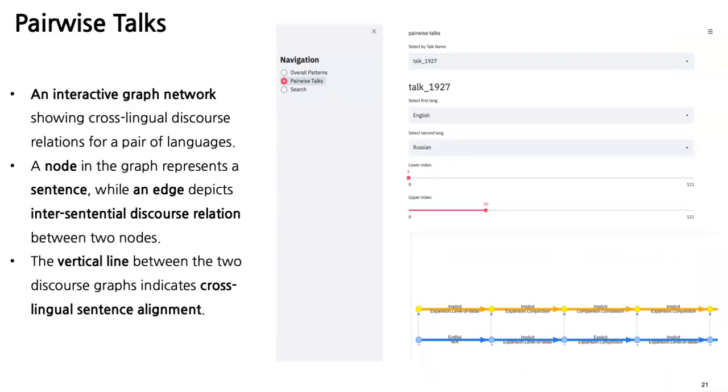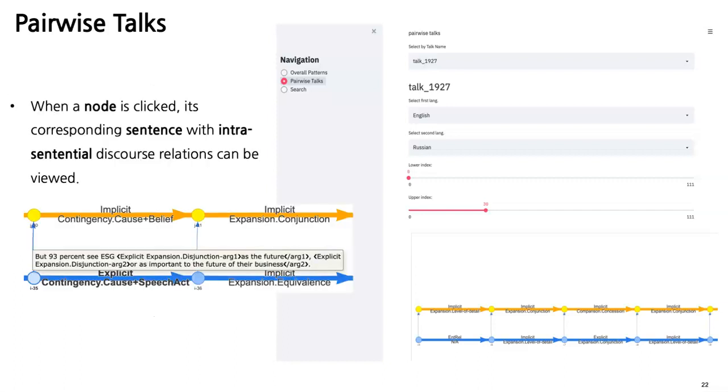Next up is the pairwise talks page, where an interactive graph network is drawn for a pair of languages for a specific talk. A node in the graph represents a sentence, and an edge between nodes depicts an intersentential discourse relation, while the vertical lines indicate cross-lingual alignments. The graph can be zoomed in and out, and when we click on a node, we can see its corresponding sentence with intrasentential discourse relations marked as spans of tags.